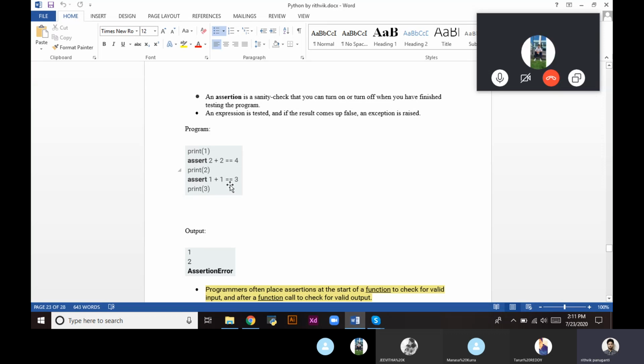Now I said assert 1 plus 1 equal to 3. So 1 plus 1 is 2, and 2 will not equal 3. So this is an error. Whenever this statement fails, it will show an AssertionError, and the lines beneath it, print 3, will not be executed. So why do you use assert? For example, yesterday, as we discussed, some calculator application.